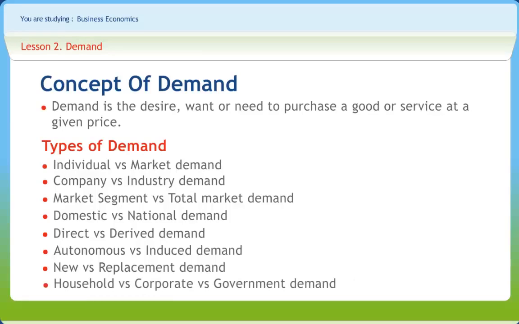Household versus corporate versus government demand. A good may be required for domestic use by households or may be required in office or factories or in a government office. For example, a furniture may be required by a household, household demand, or a furnishing and decorator company, company demand, or by a director general of suppliers and disposables, government demand.